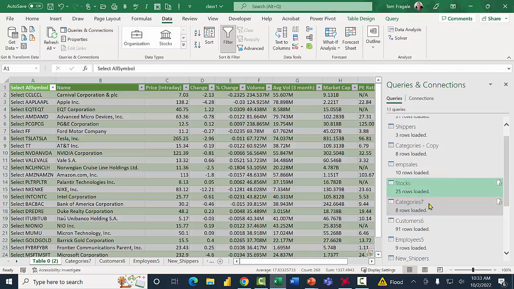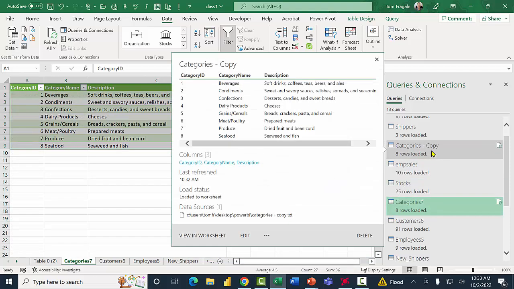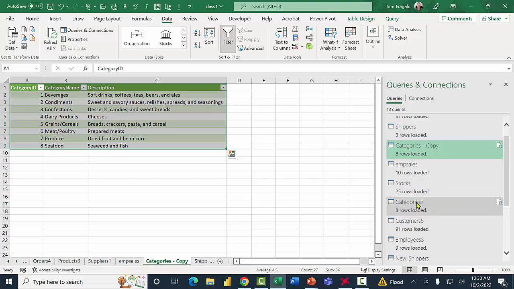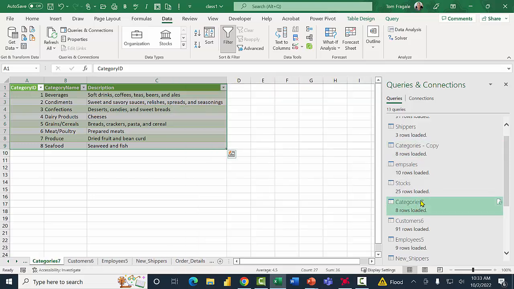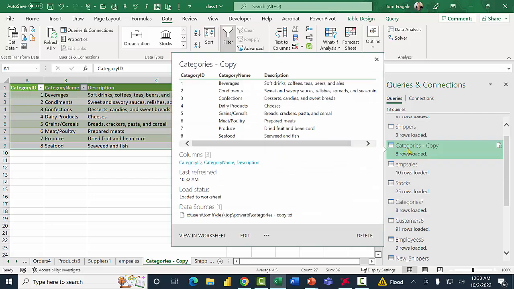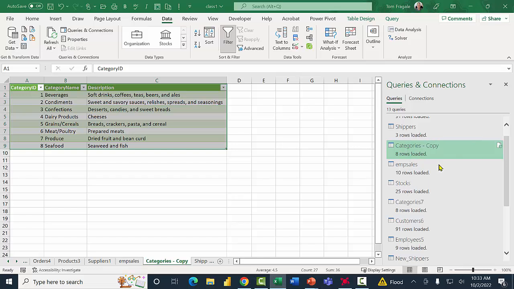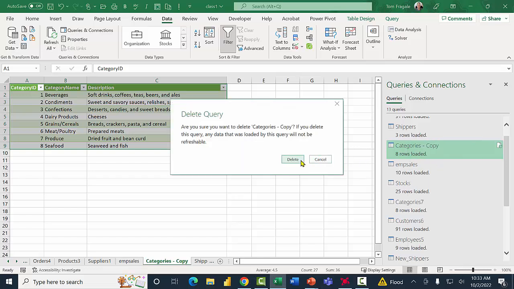Now I have this category 7 table. Notice how it's the same information as the categories copy that I have here. So actually, I don't really need the categories copy anymore. That was one that we imported from the text file. But I have the same table here, so I don't really need this other table. I'm going to right click on that table and then pick on delete. It'll delete the table, as you can see. So you do have a lot of flexibility here.